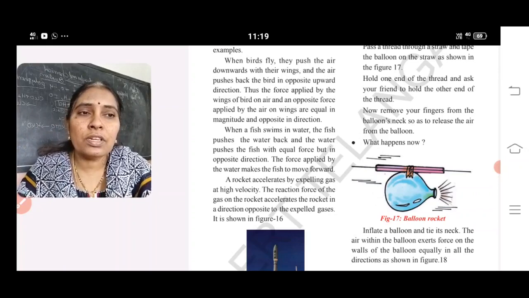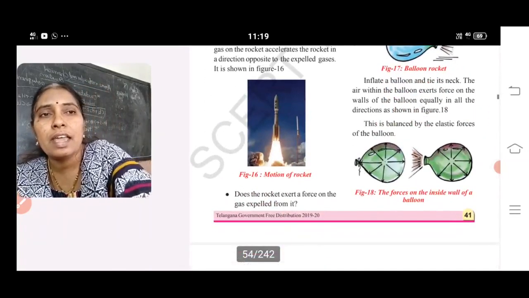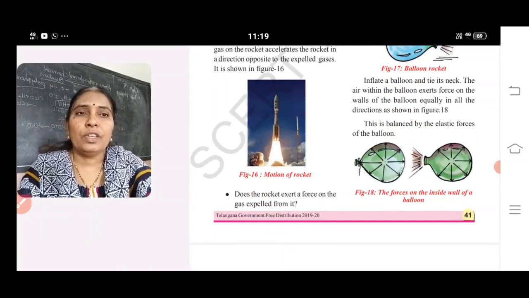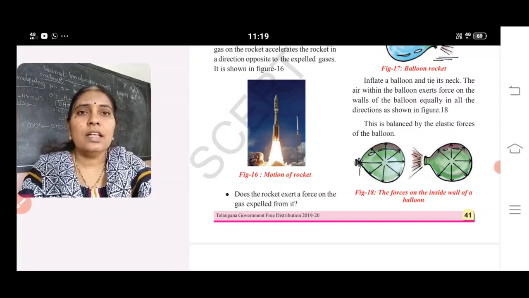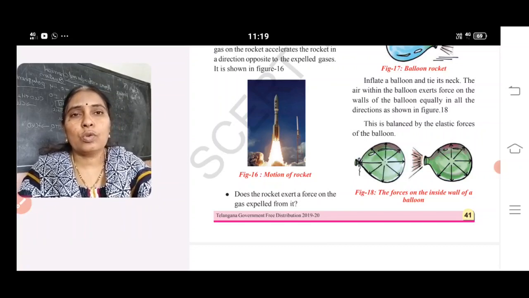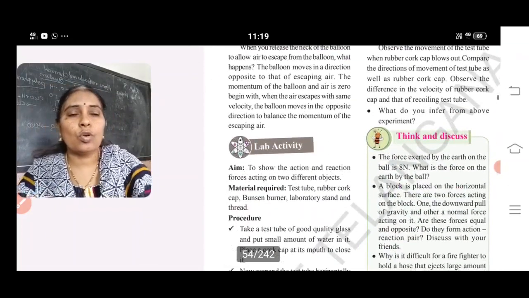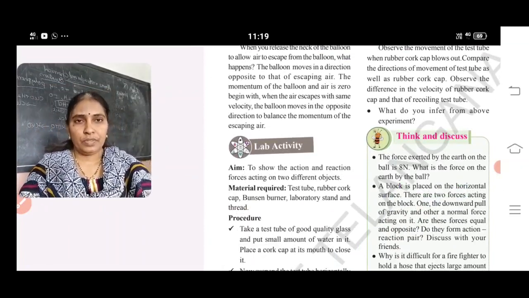This shows that action and reaction both occur at the same time, but in opposite directions. If we see the rocket expelling the gases outside, that is downwards, and in return the rocket moves upward. So all these examples help us to understand Newton's third law, that is, for every action there is an equal and opposite reaction.